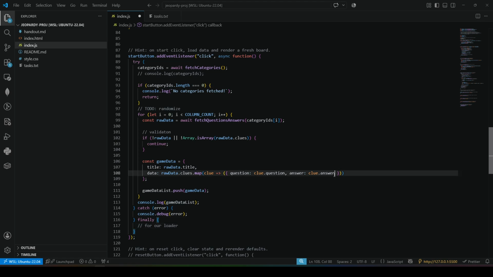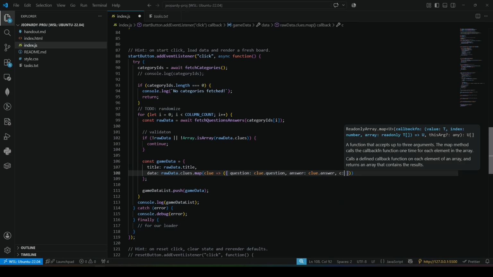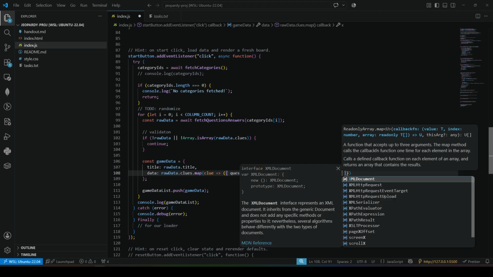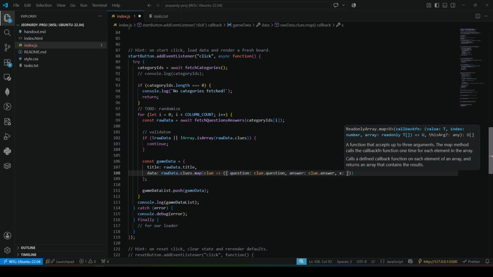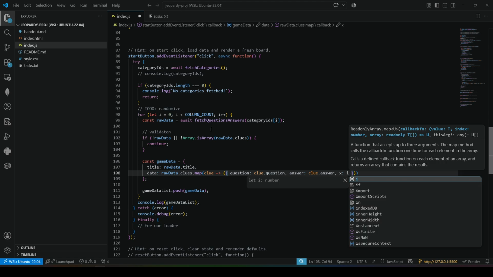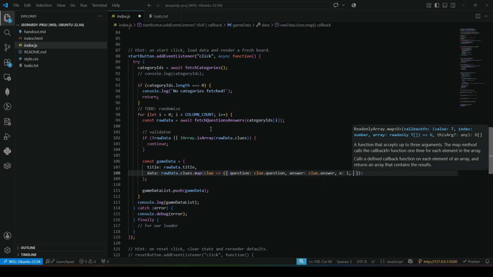So maybe I do want to have the coordinates, so it just makes my life easier. Maybe it won't make it easier, but X is going to be i. So that's going to be our column because we're going through the columns. And then Y, how am I going to do Y? Well, I'm going to do it this way.